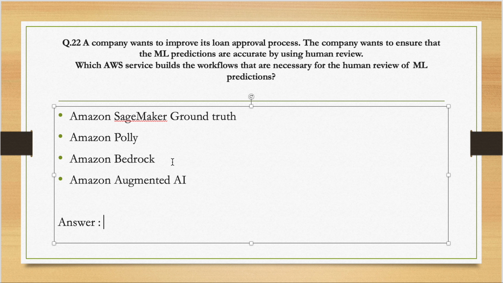The only difference is that in Ground Truth, the human review is used for making a data set. That is creating the data set that would be used for ML predictions. And in Augmented AI, human review is used for checking the predictions made by a model. So here the answer is Augmented AI. So just remember the difference between both Ground Truth and Augmented AI.